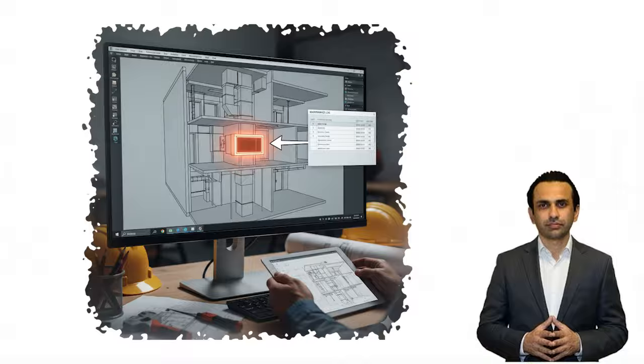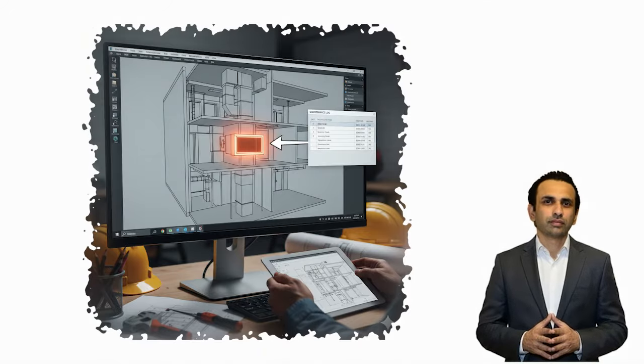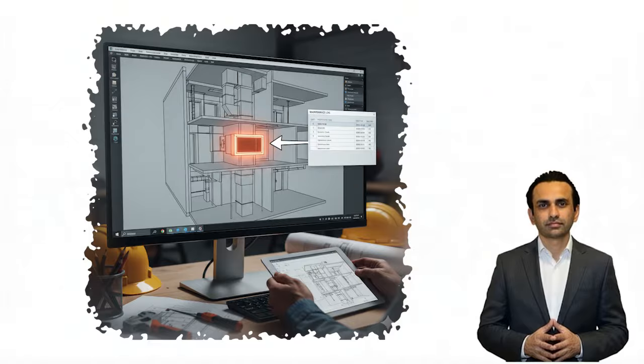Let's take a simple example: a fire damper. It is designed in BIM, installed on site, verified as built, inspected regularly, and if anything changes, that change is logged, reviewed, and approved. Every step is recorded, every decision is traceable. All of these steps are connected. That connection is the golden thread.